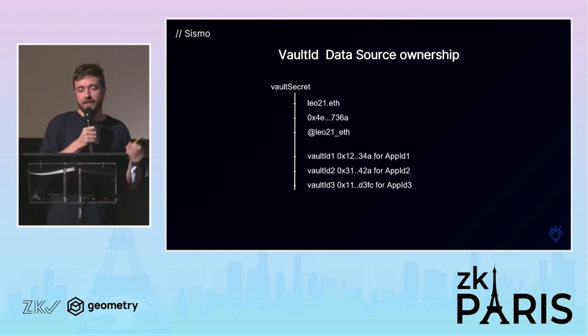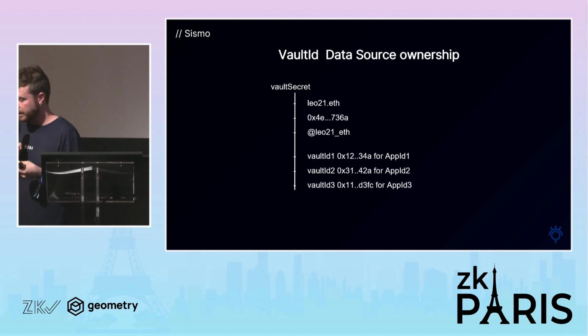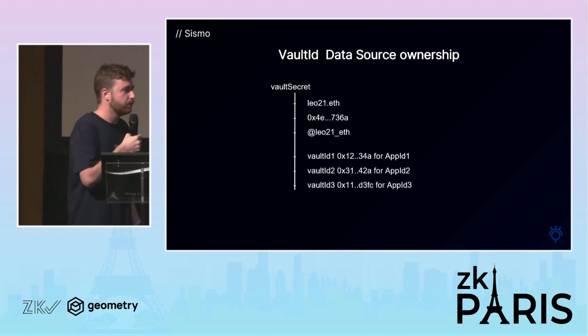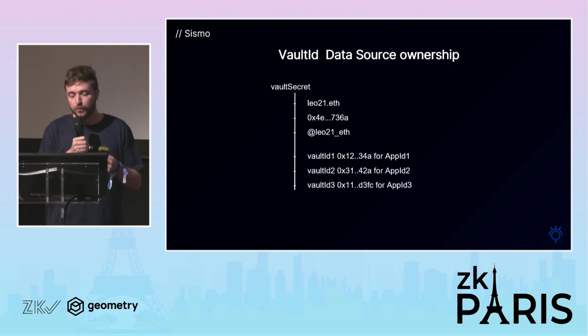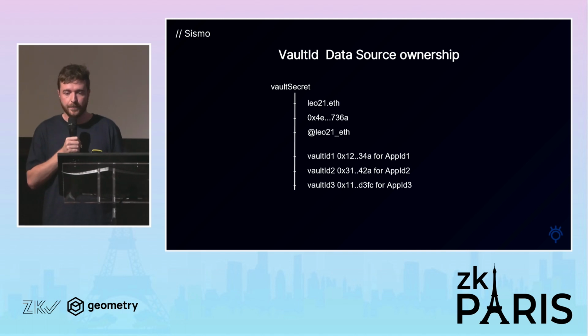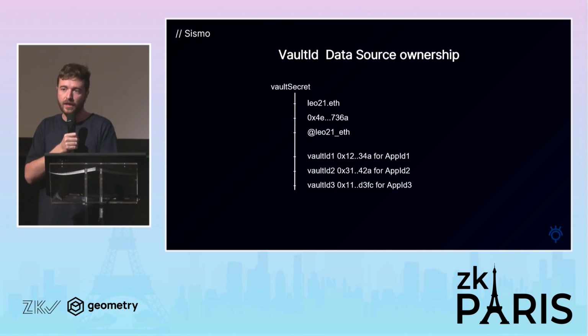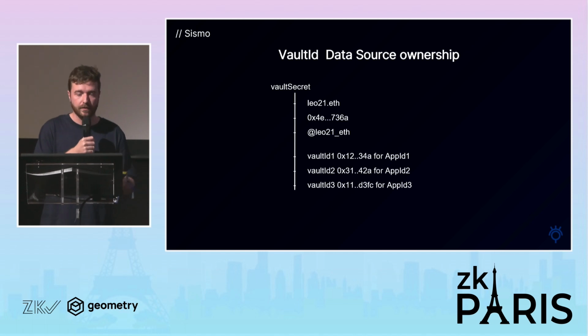And this is interesting because I can use these different vault IDs as a nullifier in my different applications. Basically, let's say I do an airdrop, I prove membership of different groups like Tornado Cash depositors, Gitcoin passports, and then I have this unique vault ID for the application that I can store on chain, so I won't be able to do it again and again.